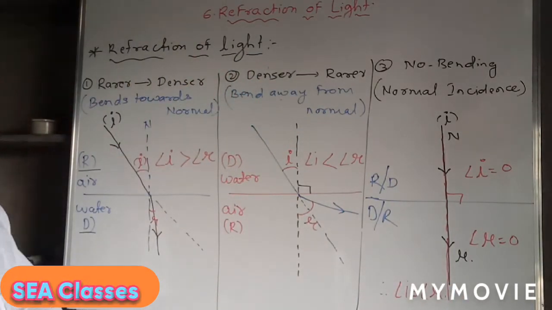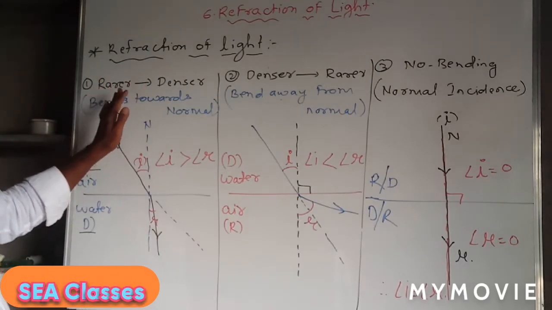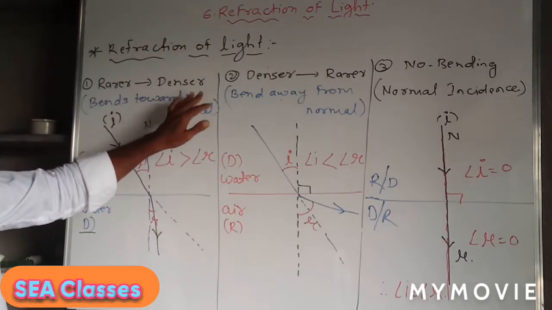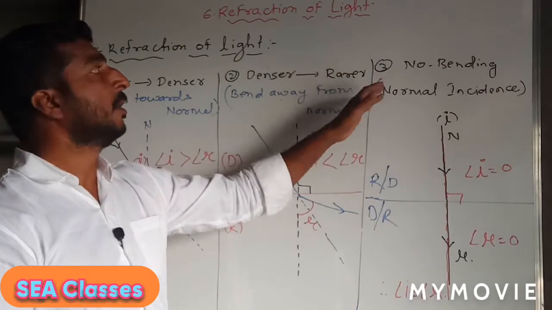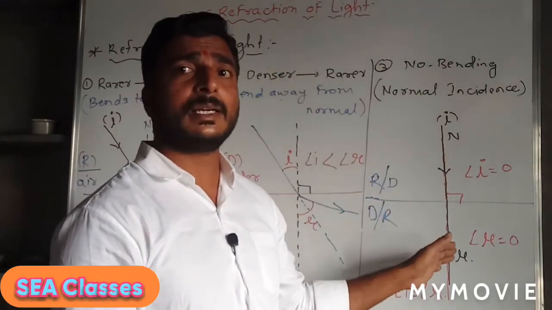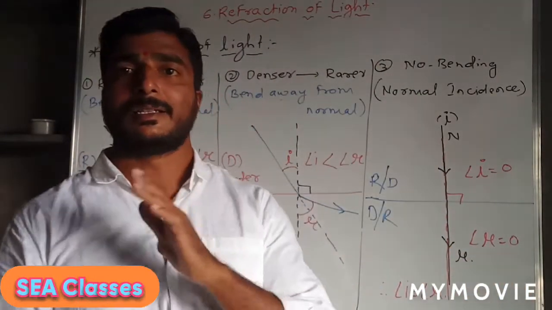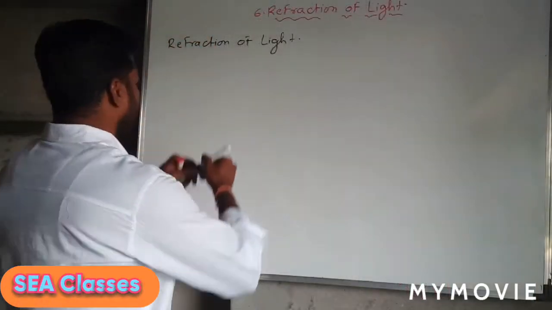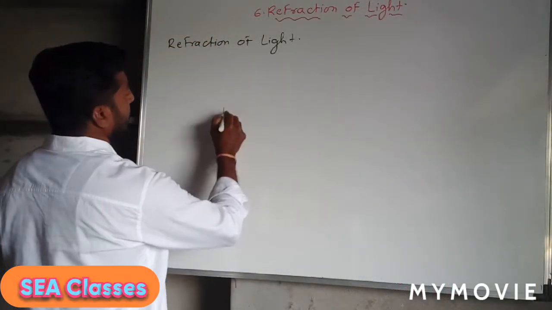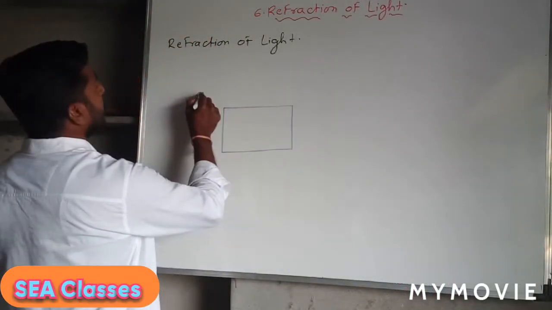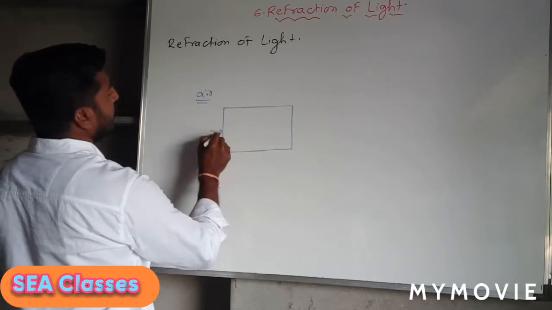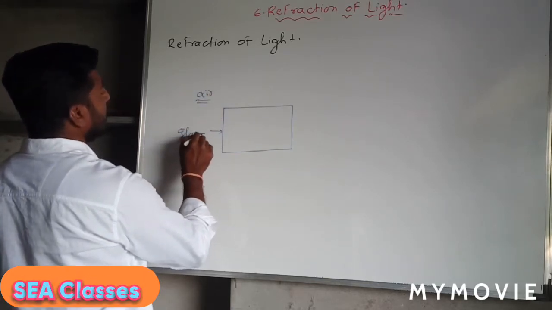So this is how the ray of light gets refracted when it travels from rarer medium to denser medium, or from denser medium to the rarer medium, or when it travels along the normal incidence. Then we will take one example. Suppose there is a glass slab. This medium is an air medium, and this medium will be the glass medium.